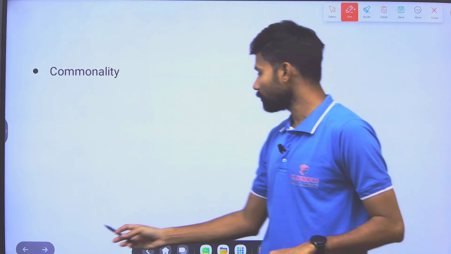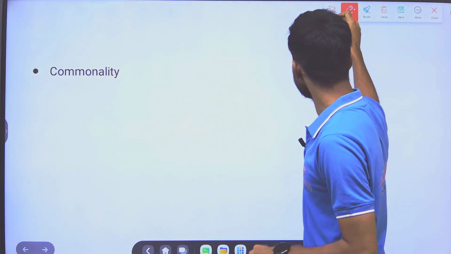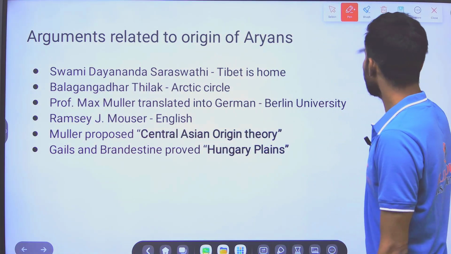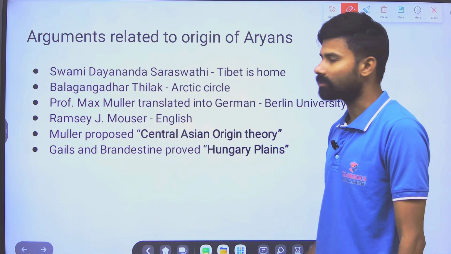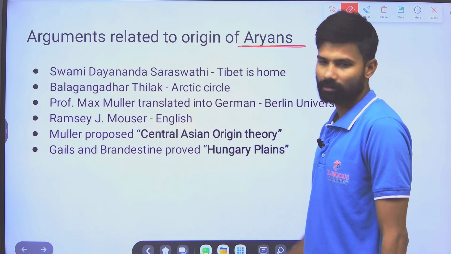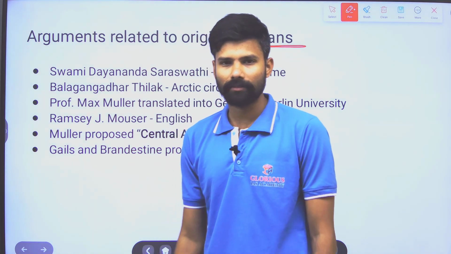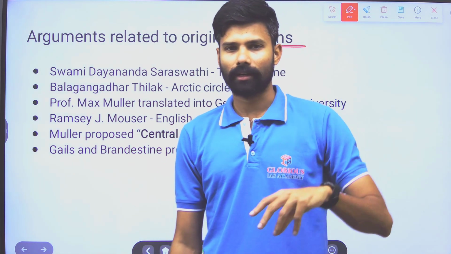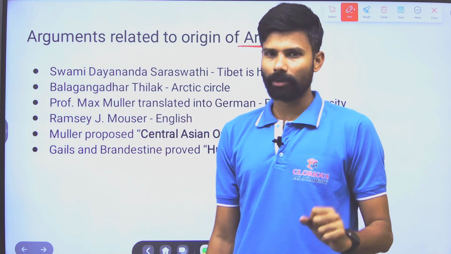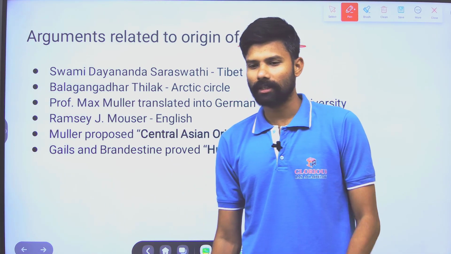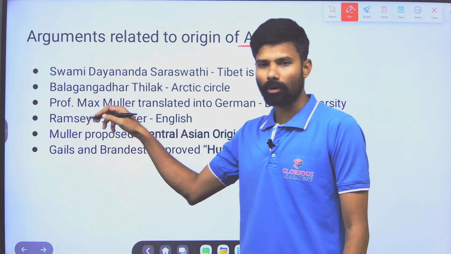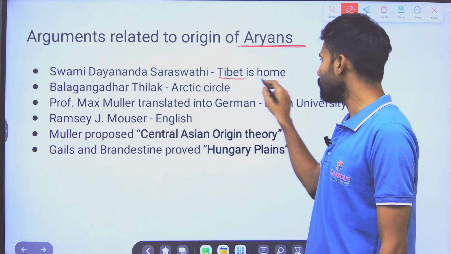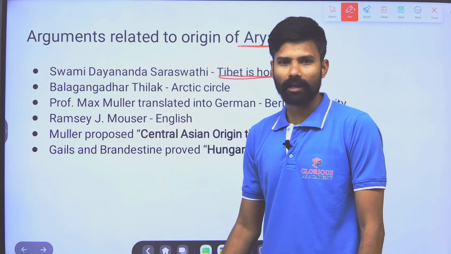And after promoting this one, a new theory has arisen, Aryans. So early Vedic life is completely filled with the Aryan people and their migration to India. So some people started saying, especially Swami Dayananda Saraswati in the modern Indian era, that Tibet is the home of Aryans.